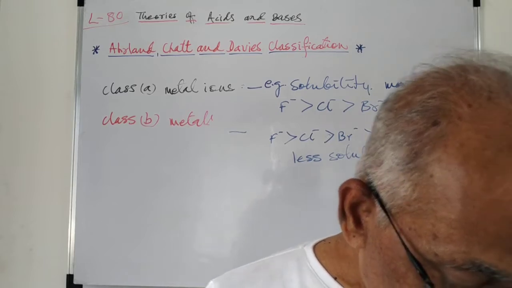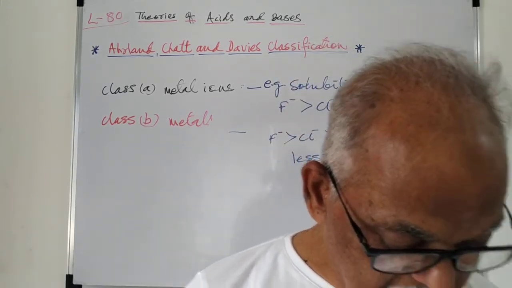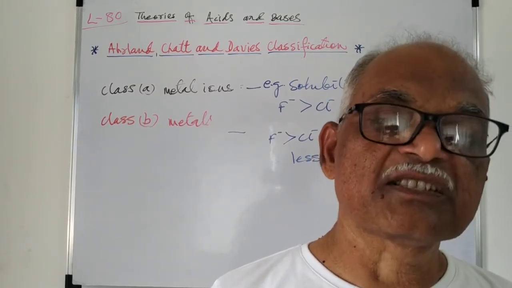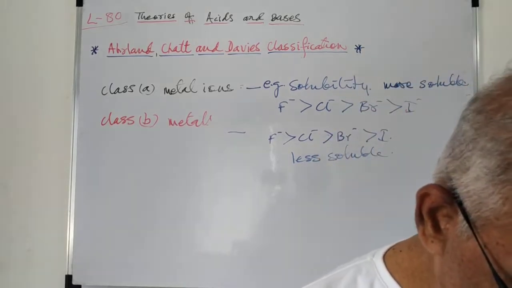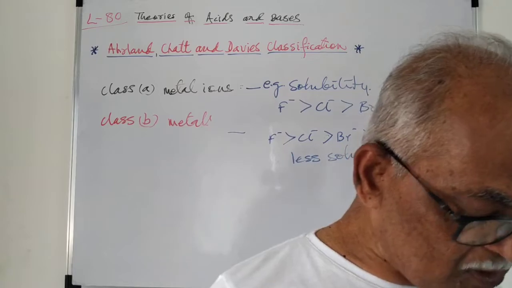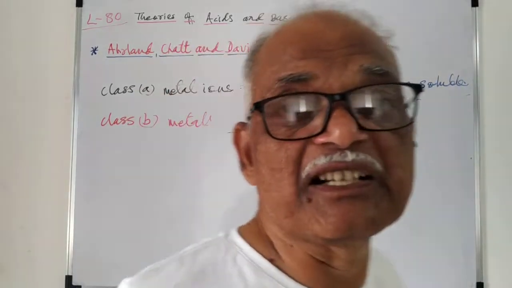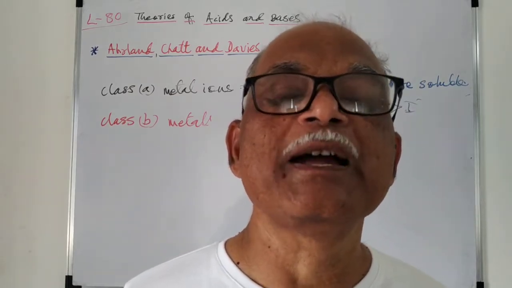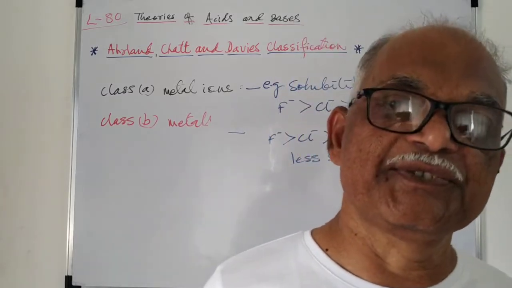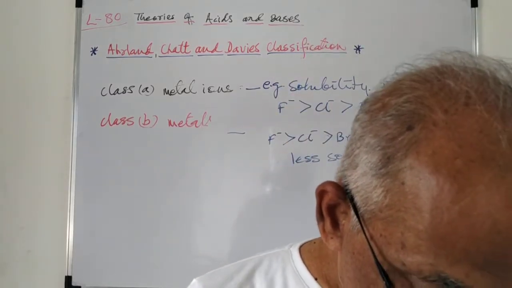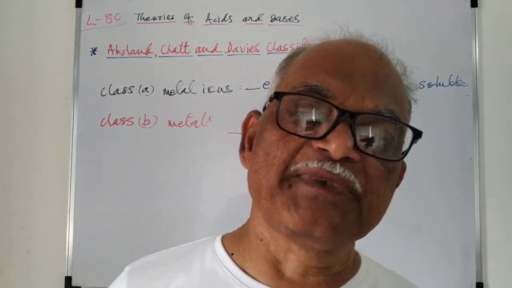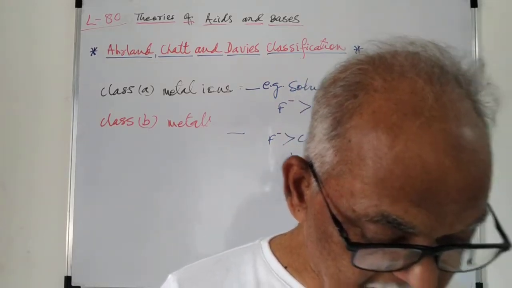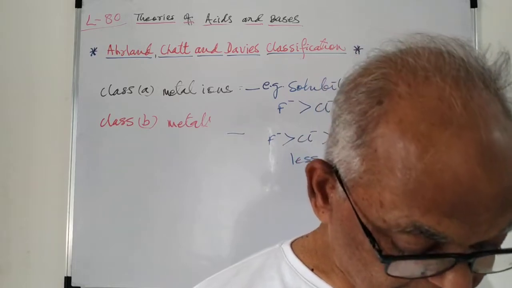So here Ahrland, Chatt and Davies explained the class B metal ions as having d electrons available. We have seen earlier that these metal ions have d electrons which are easily available for formation of pi bonds with ligands, and therefore these give different types of solubilities and the energies associated, which are called enthalpies of reaction.